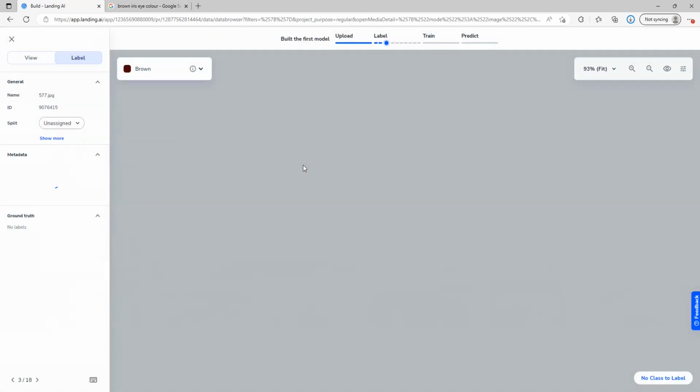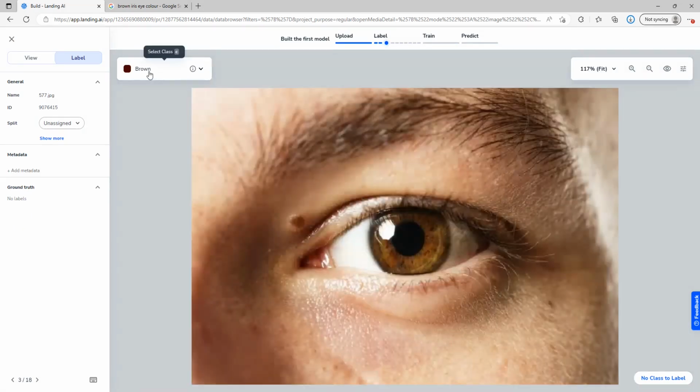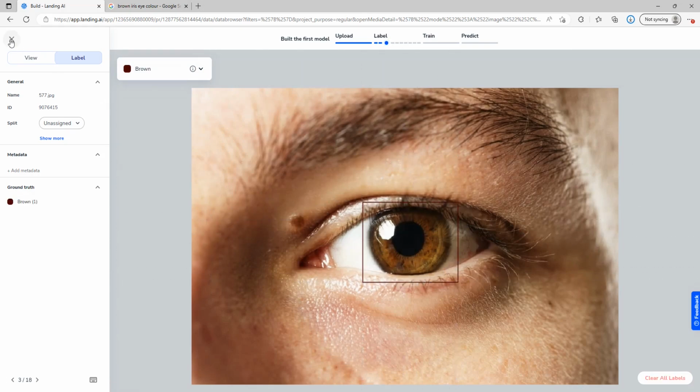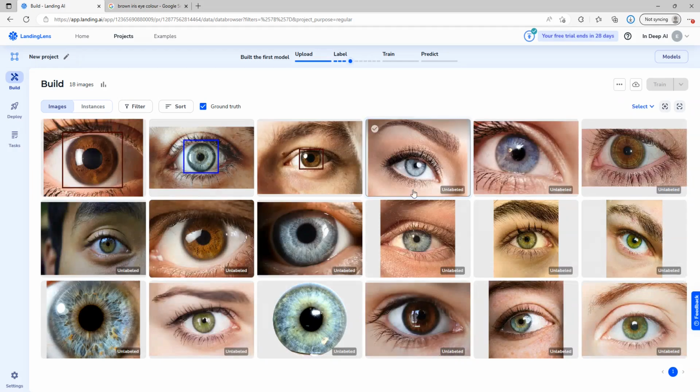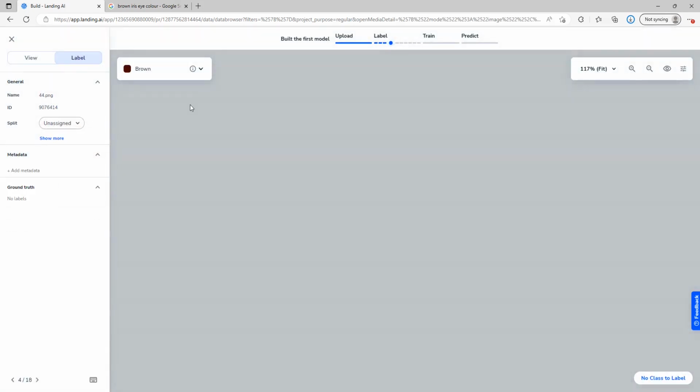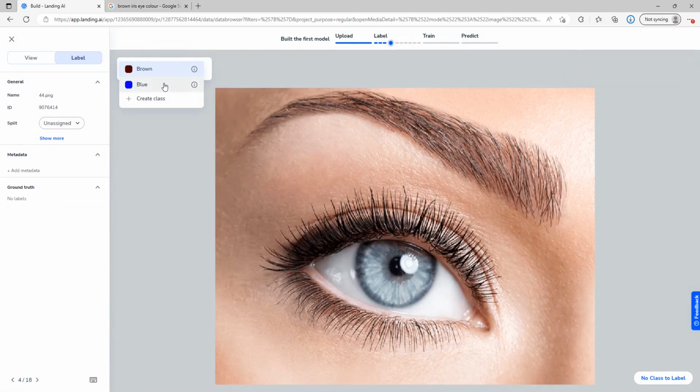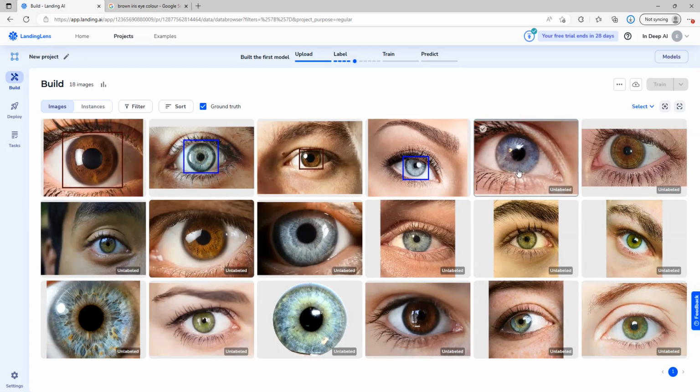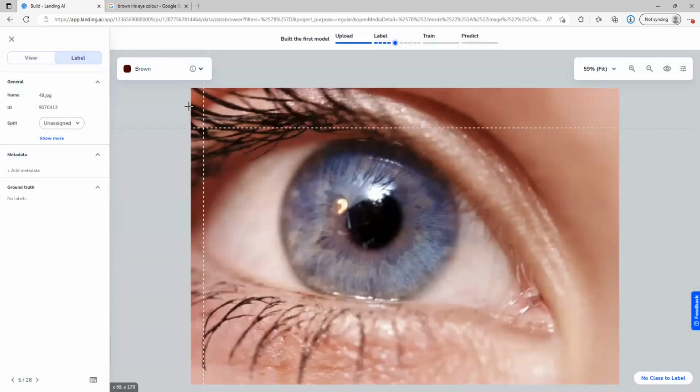And we're just going to go through each one now. Pre-selected brown is fine. Apply that one. So at first it's a relatively slow process, going through and individually assigning your color code to each image.